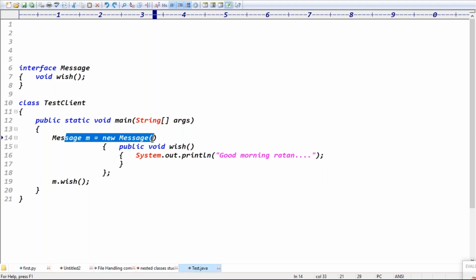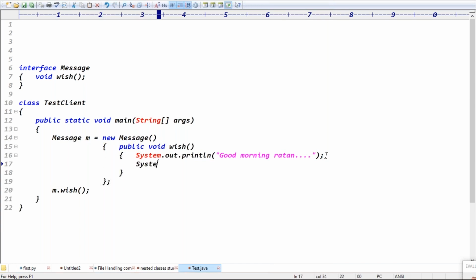Sir, you said internally some X class is generated. How do we know that class name? Can I use System.out.println(m.getClass().getName())? Exactly. If it really creates the object of Message, we have to get the message. But if it is creating some X class object internally, you will get that class name, right? Yes, exactly.